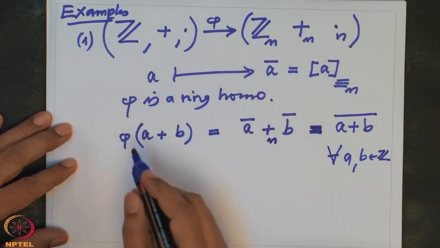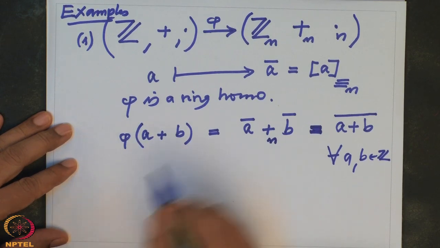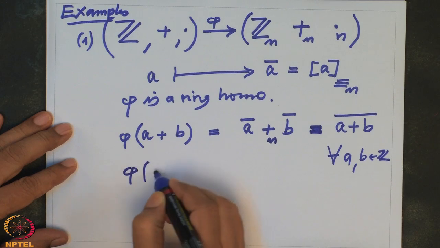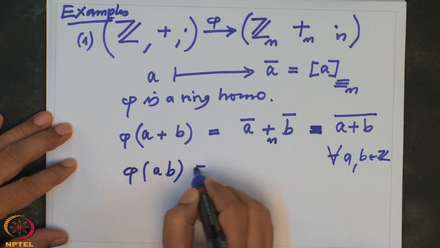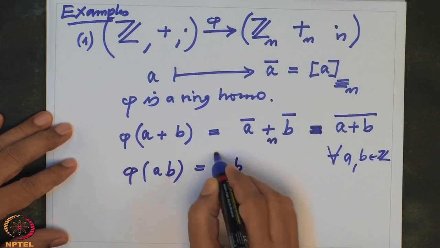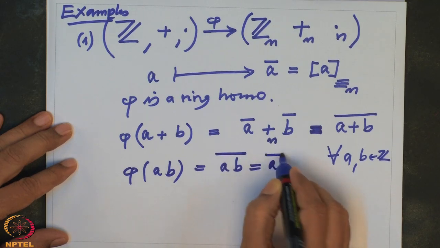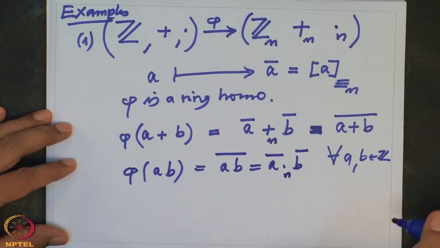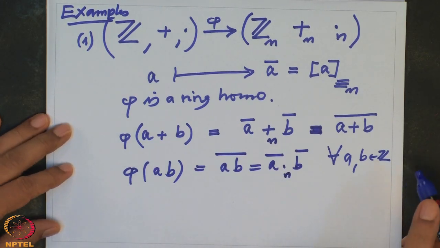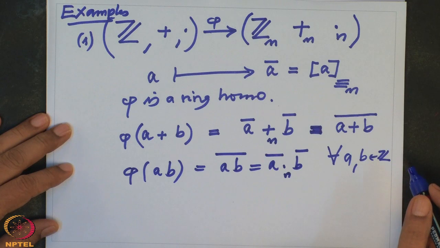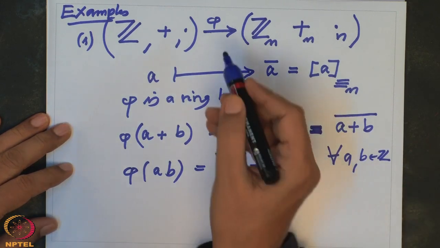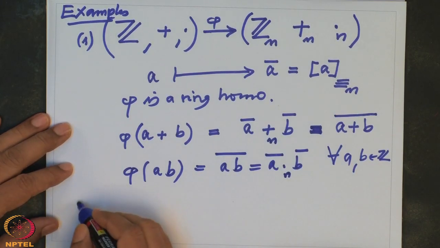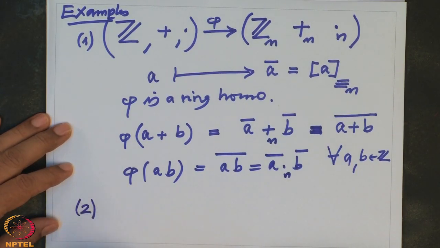Similarly, we will also have to check that phi of AB equals AB bar, which is A bar dot B bar, and this dot is actually modulo n. So this is a very natural example of a ring homomorphism, and this is not so special. Soon I will give you more examples of this kind. But the second thing I will leave for you to check.